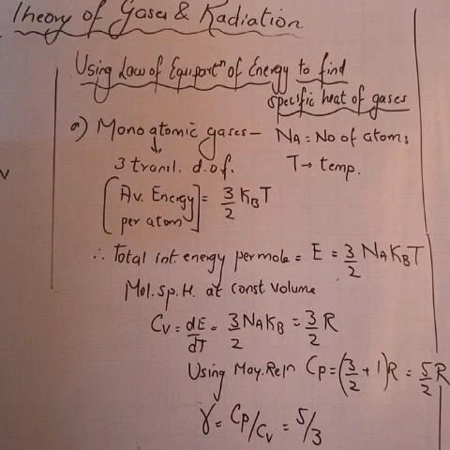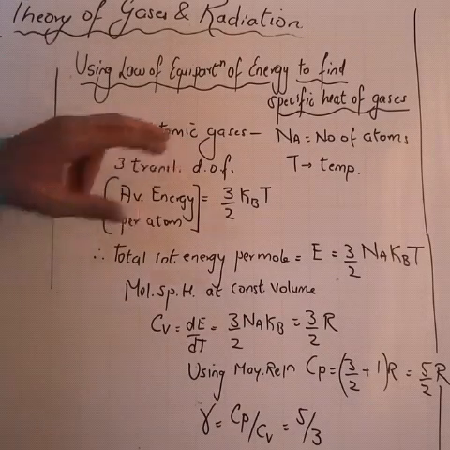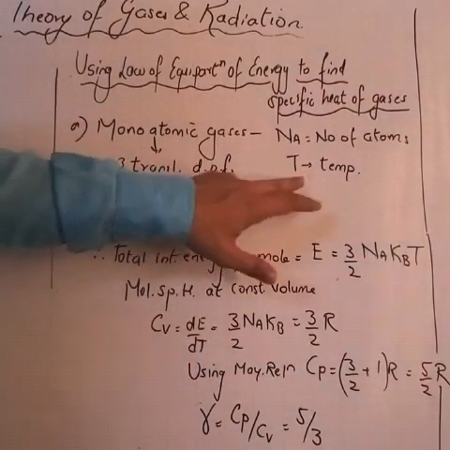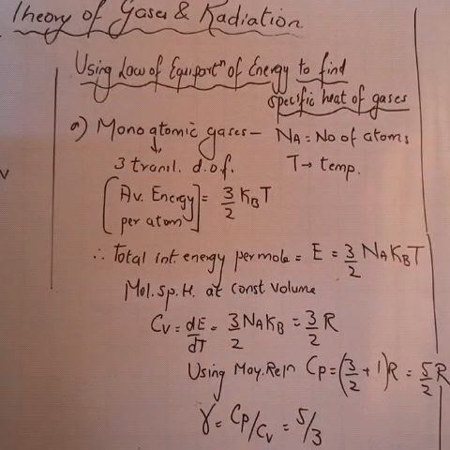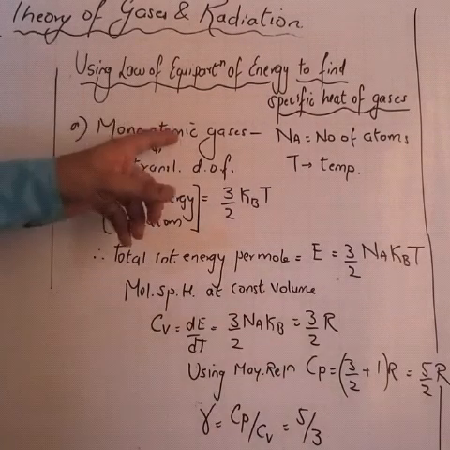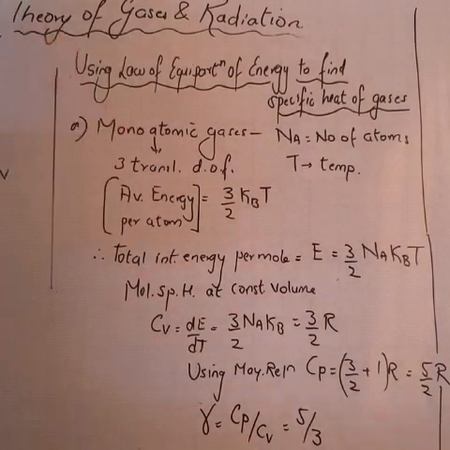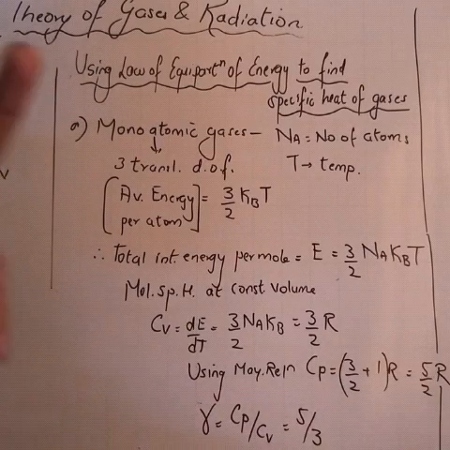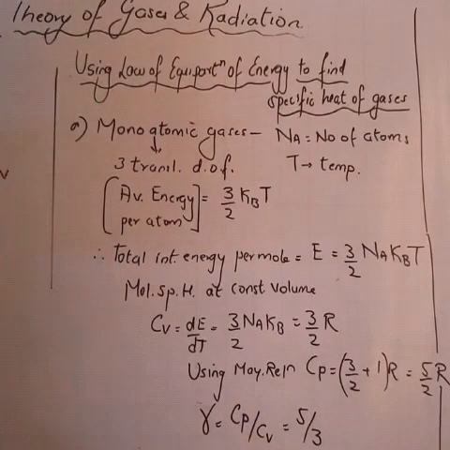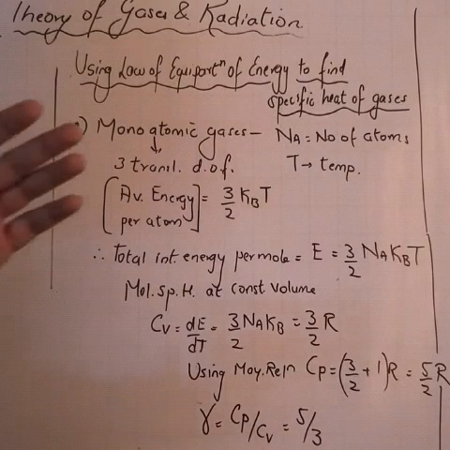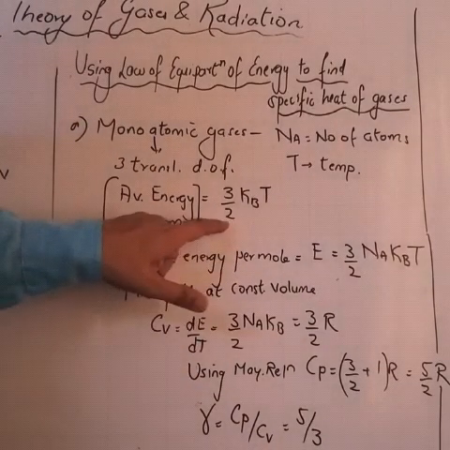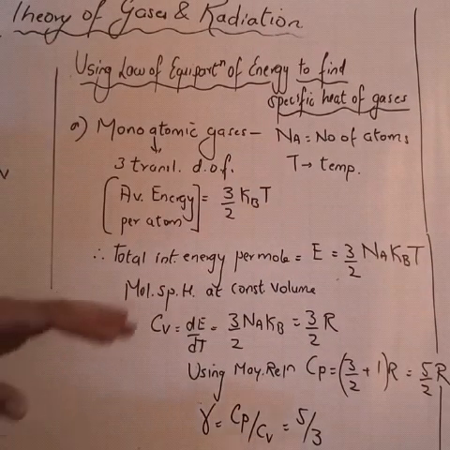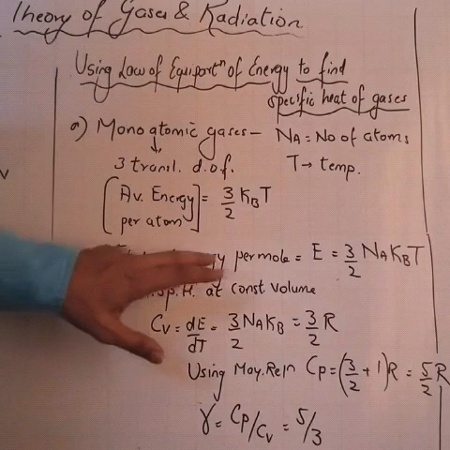How we start? First of all, I am talking about a monoatomic gas. Na stands for number of atoms in the gas and capital T stands for temperature of the gas. Now a monoatomic gas has three translational degrees of freedom. It can move along x-axis, y-axis and z-axis. So there are 3 degrees of freedom, and the average kinetic energy possessed by the atom is given by 3 by 2 kB into T, which I have already explained earlier. Now the total internal energy per mole